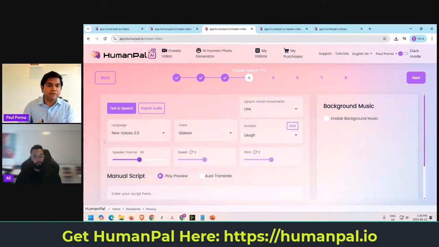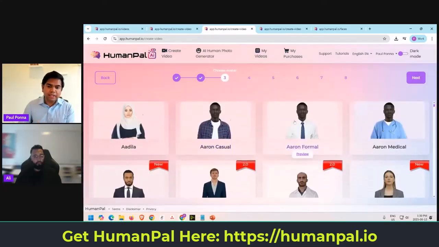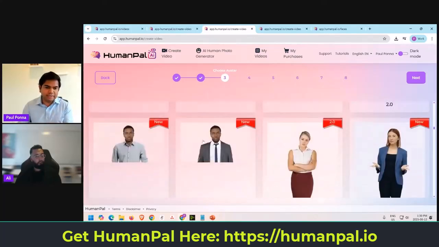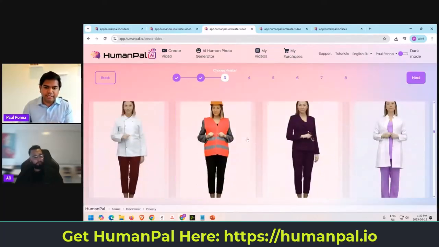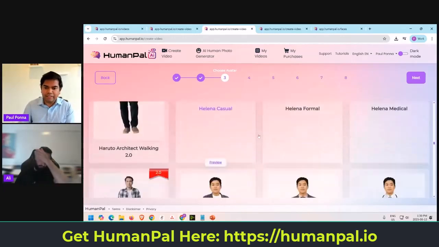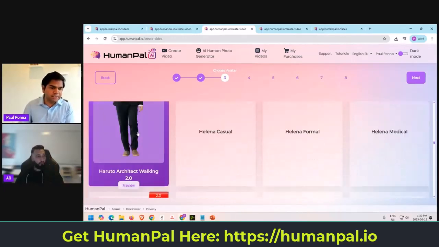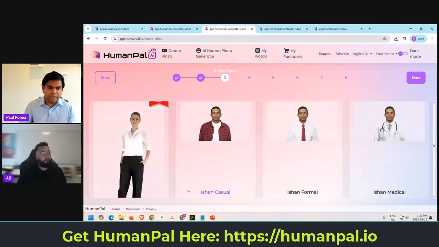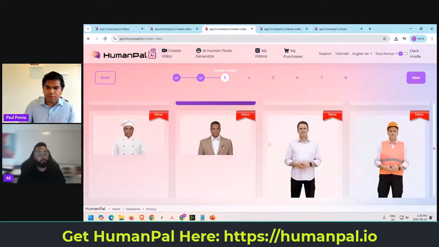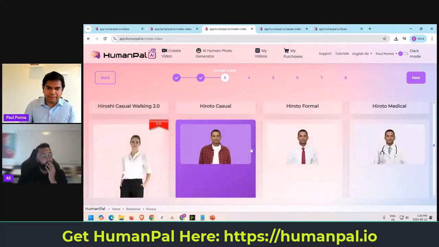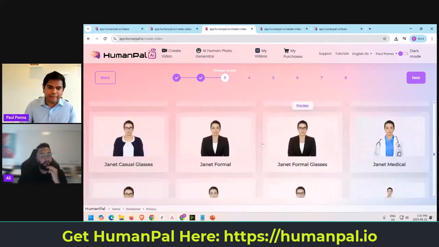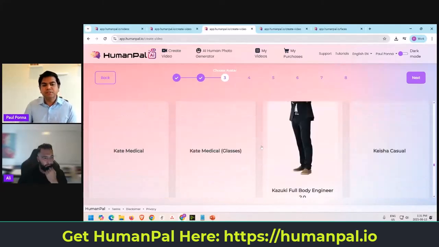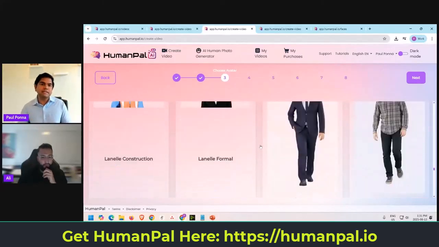And then on top of that, we have different ethnicities as well for these folks. So that way, let's say, for example, you want to add different ethnicities and you want to do face swap for that. Let's say here, as you can see here, we have Duante, who's African-American. Then we have, let's say, an Asian person here, as you can see, Haruto. And Hiroto is here, another one here, Hiroshi, Prissy, and then Ishan here, okay, who is basically a Latino mix. All right. So that way the face swap also will look really, really realistic when you're doing it. Okay. So pretty powerful. Opens up an entire avenue of it.